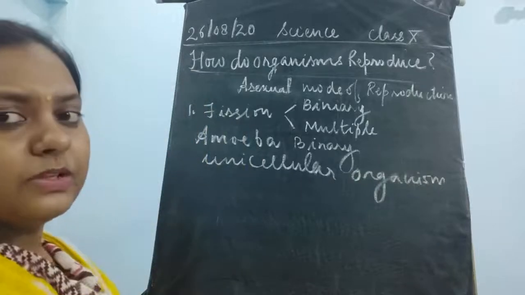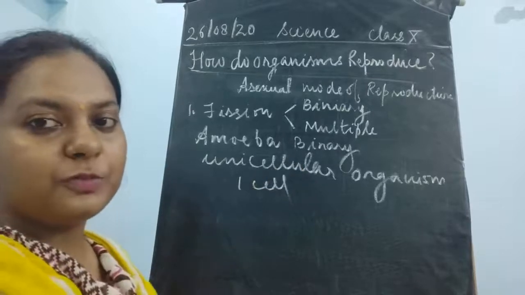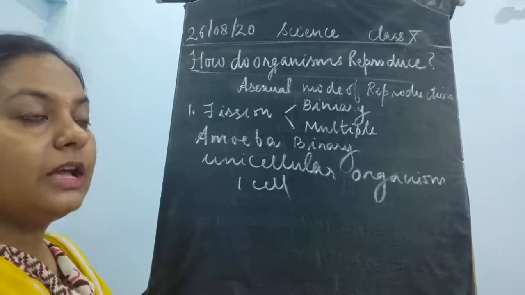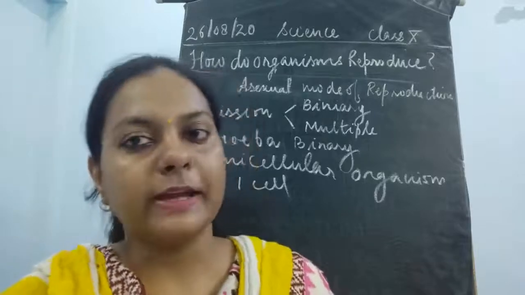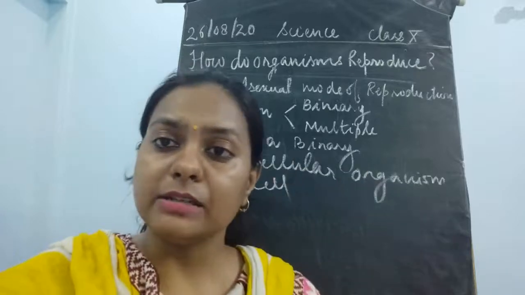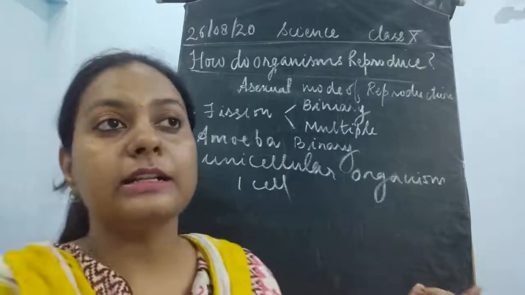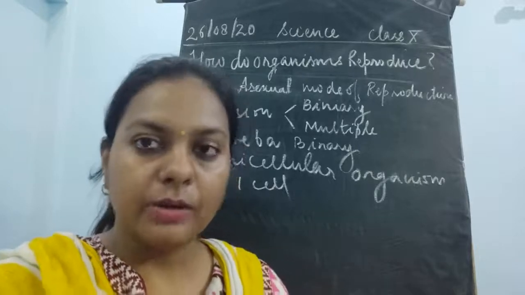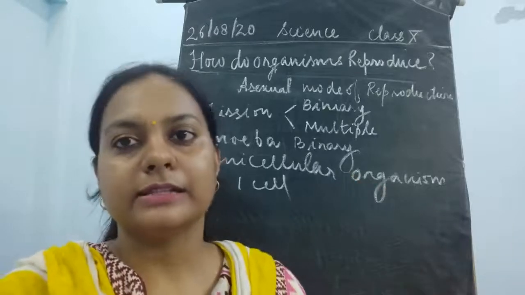See, when the organism is unicellular, it means that it has only one cell. Now that very cell has to perform all the life processes: digestion, respiration, circulation, excretion. Even reproduction also has to take place in the one cell only. So this becomes very difficult because there is no machinery over there. There are no proteins, no different types of methods which can take place in one single cell. Actually, this single cell has only the cell membrane, the nucleus and the cytoplasm. What it can do is take up only the simplest method of reproduction, which can increase its number.